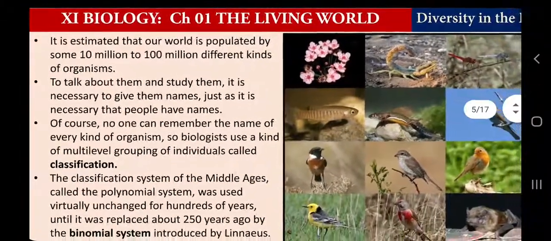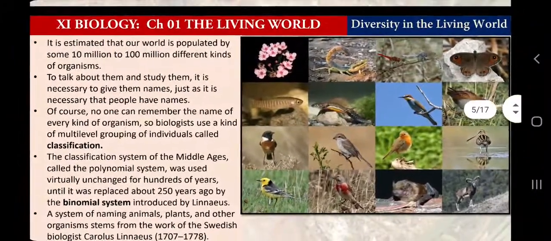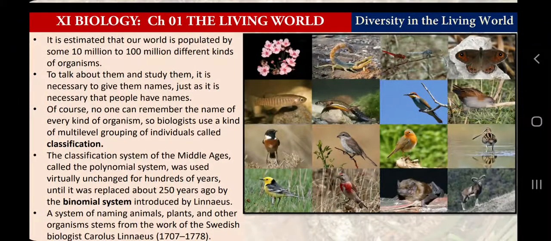And one more thing which I also conveyed to you in my previous video, that you must go through chapter number 7 of class 9 science, which was diversity in living organisms, before moving further, because it is always useful to revisit previous knowledge so that we can understand the new topic in detail better.